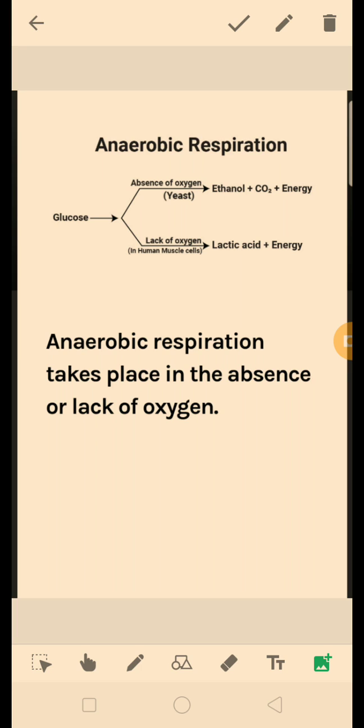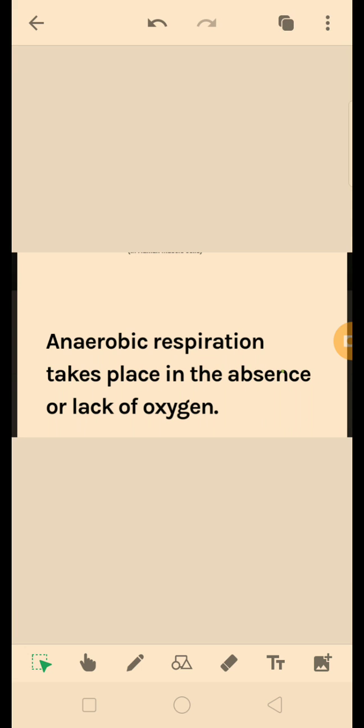At that time, glucose is not completely oxidized into carbon dioxide, water and a large amount of energy. It just forms lactic acid and energy. So glucose can be changed into ethanol, carbon dioxide and energy, or into lactic acid and energy, by the absence of oxygen or by the lack of oxygen. There is a difference: absence means completely absent, and lack means it is present but in less amount. So anaerobic respiration is a respiration that takes place in the absence or the lack of oxygen.